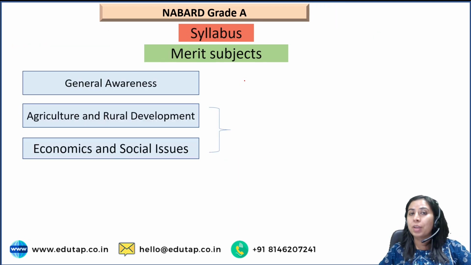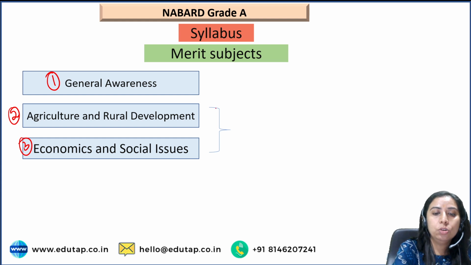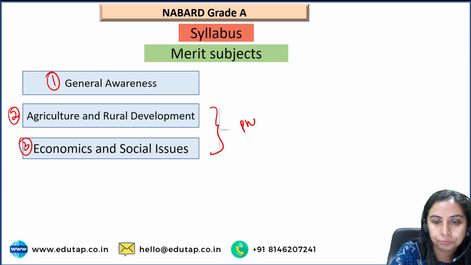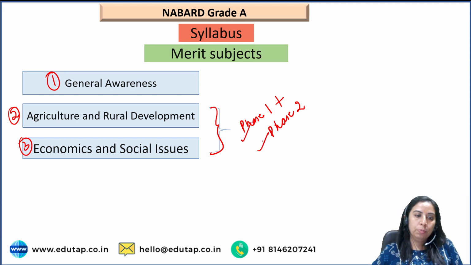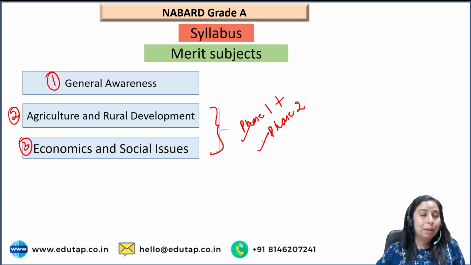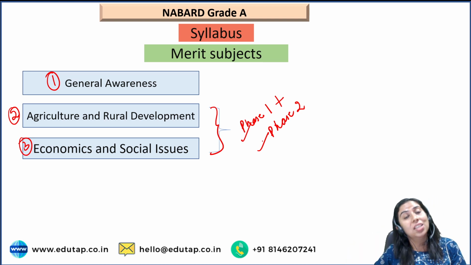Now I want to take you to the merit subjects, which are GA, ARD and ESI. Two of these subjects are actually common in Phase 1 and Phase 2. You know the pattern. I have shown you that the same subjects are asked in Phase 1 and Phase 2. The English paper is different in Phase 2, otherwise the same subjects are there. So that means when you are preparing for Phase 1 of the NABARD examination, you are already preparing for Phase 2. The subjects are the same, and the syllabus is entirely the same. There is no difference in the syllabus also.